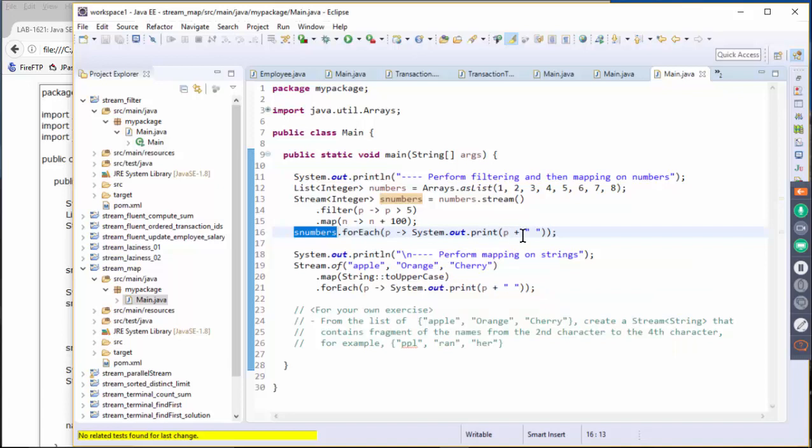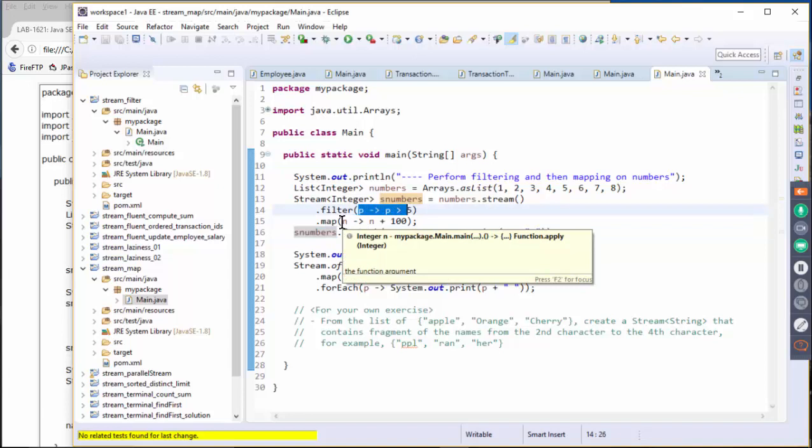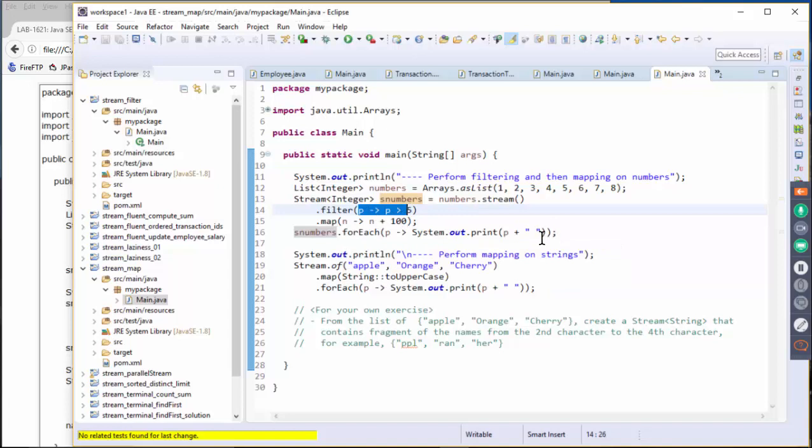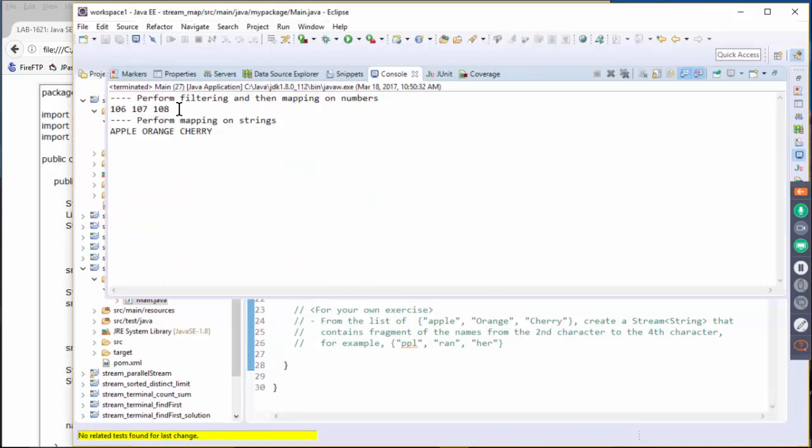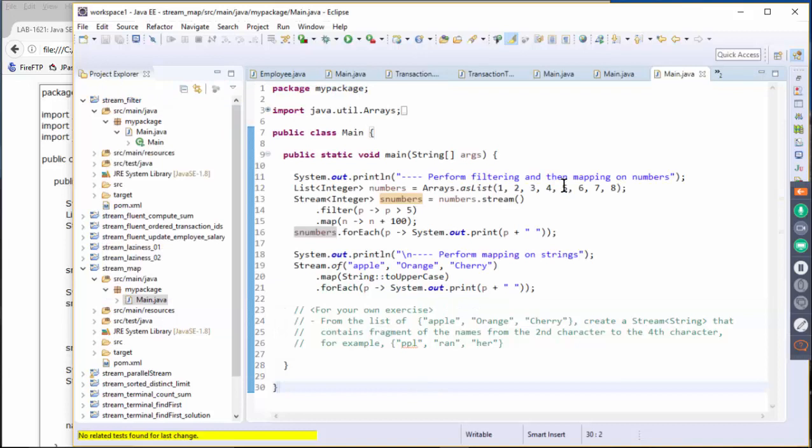So here we are just displaying the number that is greater than 5, and then we are going to actually add 100 to each of these numbers. So let's actually run the code. So it's going to be 106, 107, 108, right? Because it will take these numbers, and then we'll just add 100.